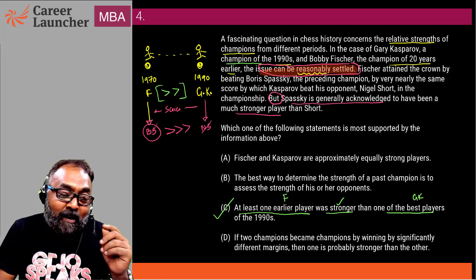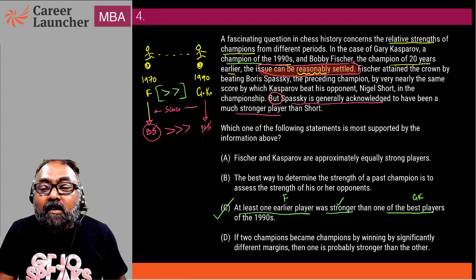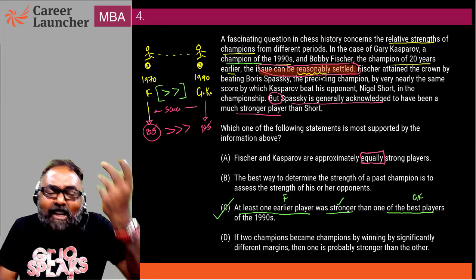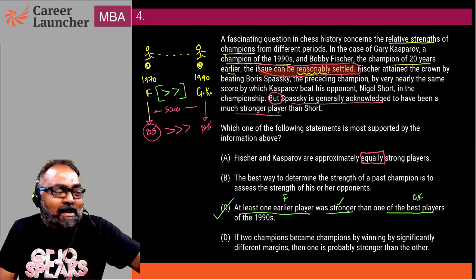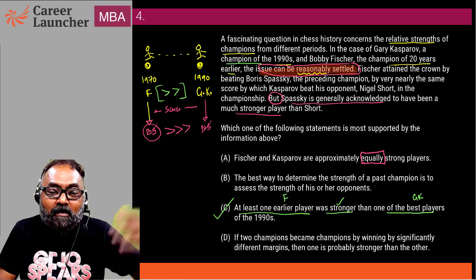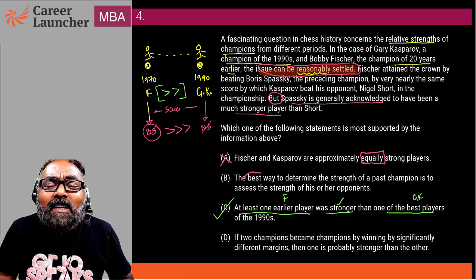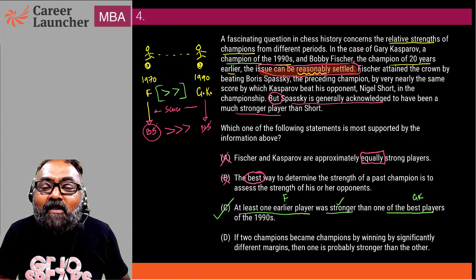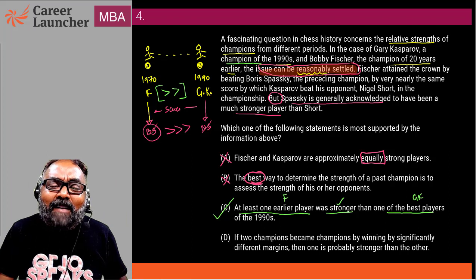But I don't know whether we can nail this, but we can easily eliminate. Fischer and Kasparov are approximately equally strong players. No, we have settled the issue. One person has beaten a stronger opponent. The best is an extreme word.